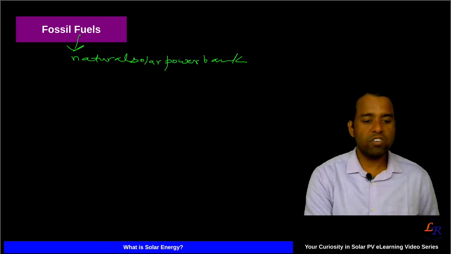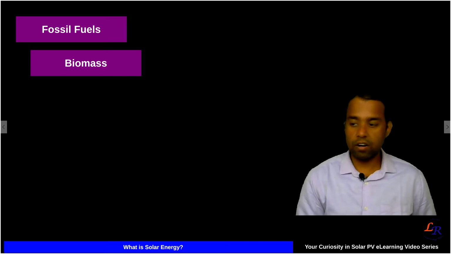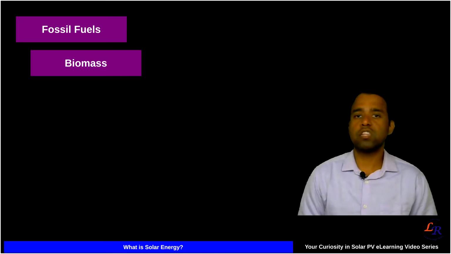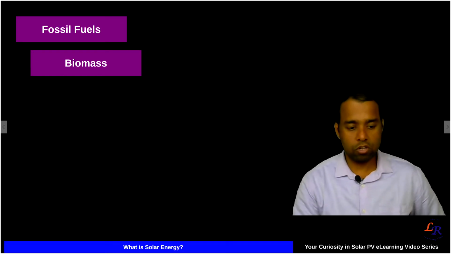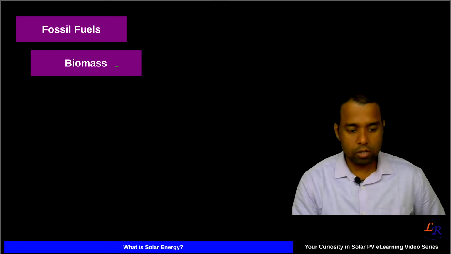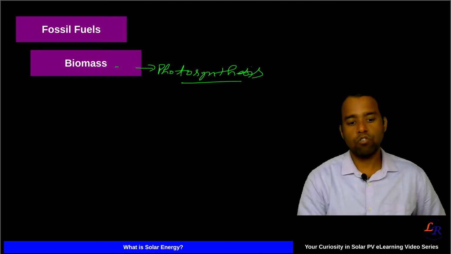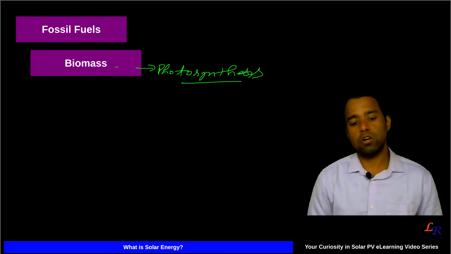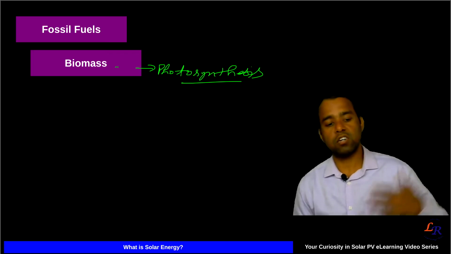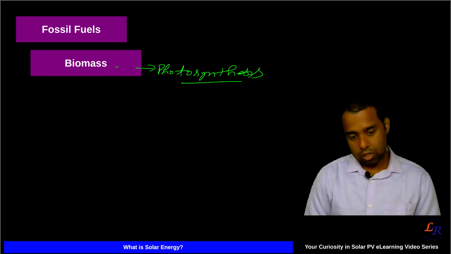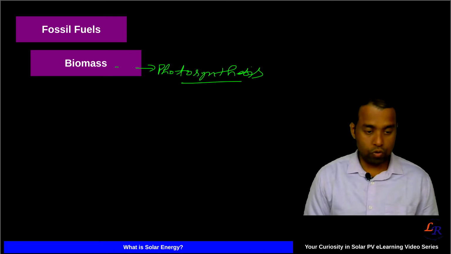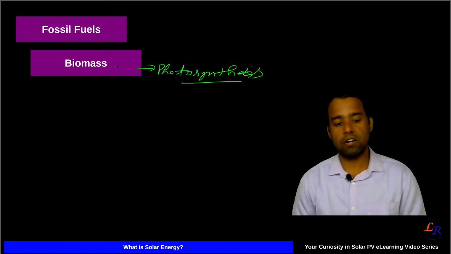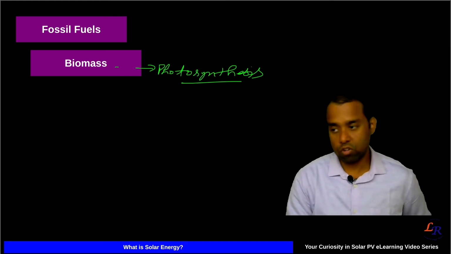Another example is biomass, where the energy is stored in the plants, and the process responsible for this energy is photosynthesis. This is the process where the sunlight energy is converted into fuels, into the biomass, and that process is photosynthesis.